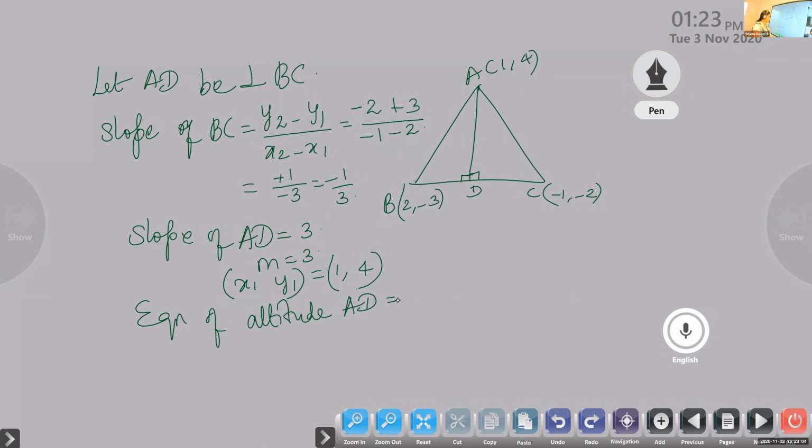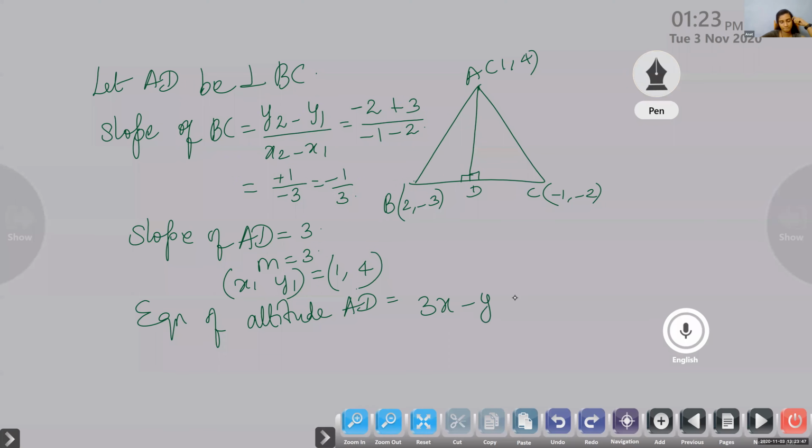What is the answer, Aparna? What is the equation of altitude AD? You have to use 1, 4. Annette, can you give the answer? Ma'am, 3x minus y plus 1.